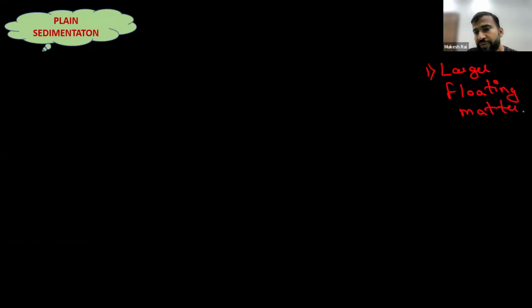Now we will see the plain sedimentation tank process. First of all, we have to discuss which impurities we have already removed and which impurities are still present in the water. The impurities already removed are the larger floating particles or floating matter, which we removed in the screening process.